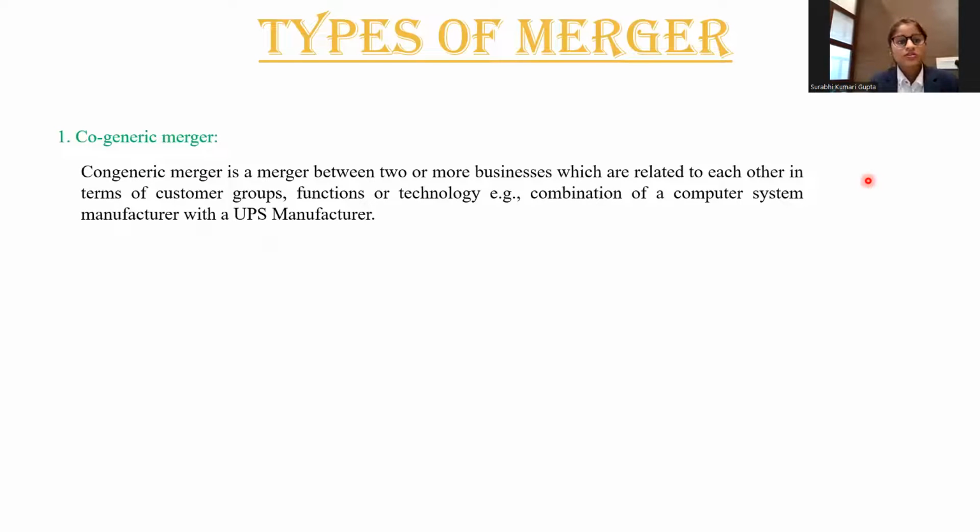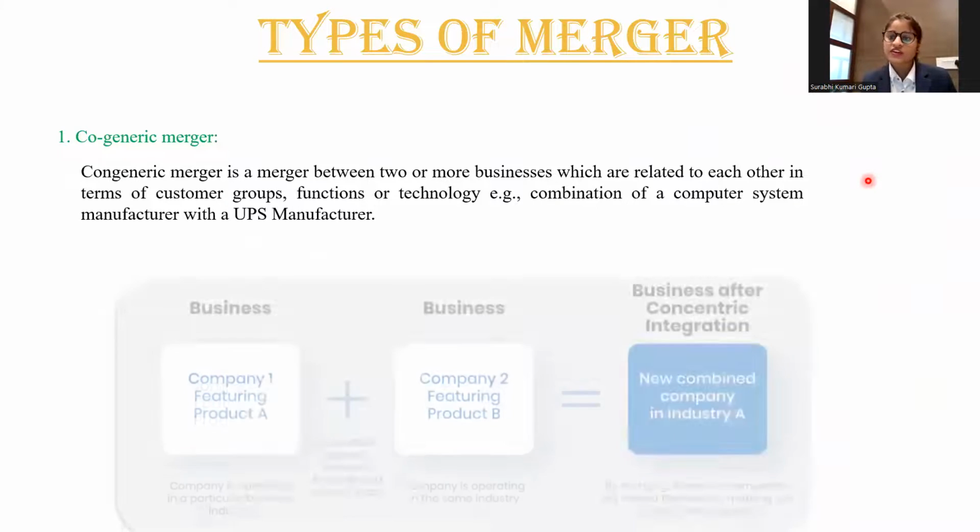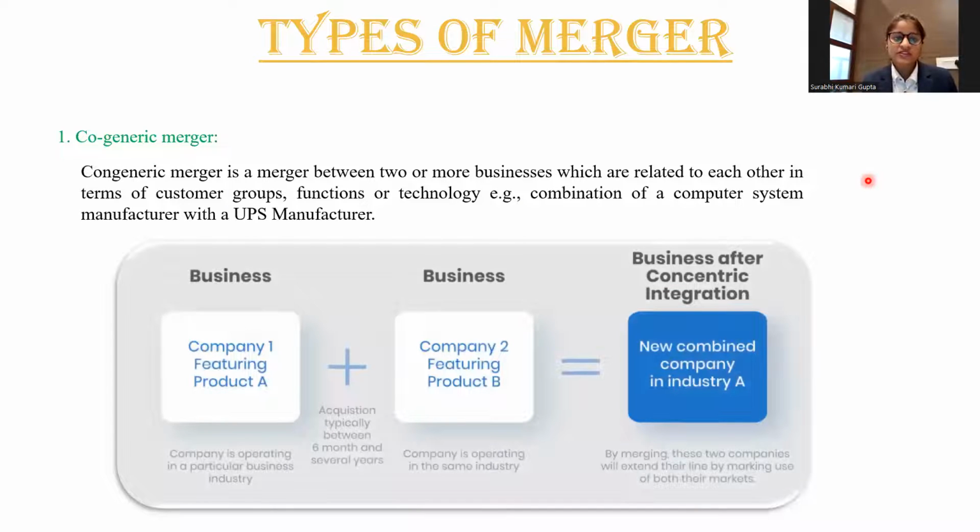Co-generic merger. A co-generic merger is a merger between two or more businesses which are related to each other in terms of customer groups, functions, or technology. Example, combination of a computer system manufacturer with a UPS manufacturer. You can see in the example, company A featuring product A and company B featuring product B merge into a new combined company which produces both the products.